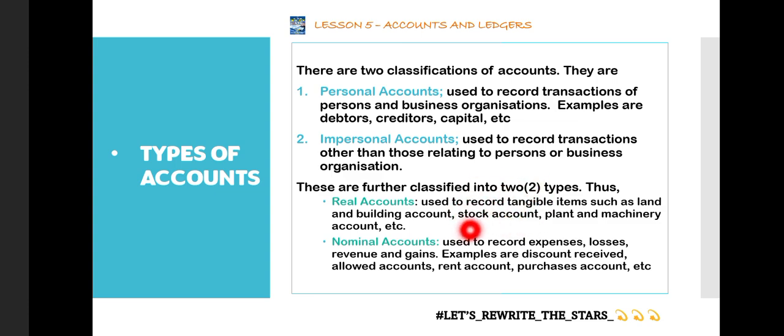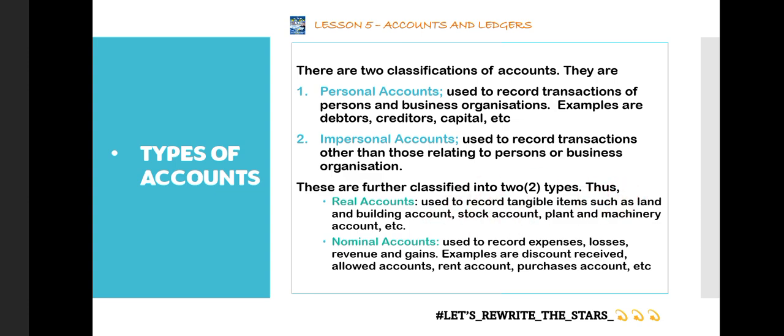The plants and machineries that we use in the production process, we create an account for them. Maybe there were damages, we went to repair, or we went to buy a new plant or machinery. All these things, we create an account for them and record them as a real account because we can see and touch them.